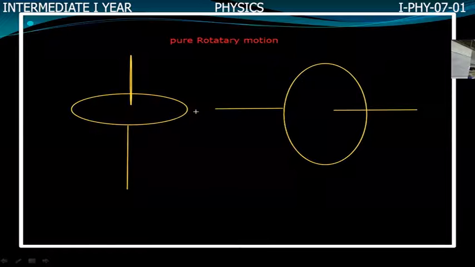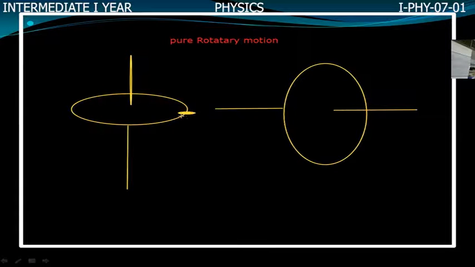This is a rigid body. The rigid body is moving in a circular path about an axis. Here, this is called the plane. The axis of rotation is perpendicular to the plane of rotation of the rigid body. This is called the axis of rotation.